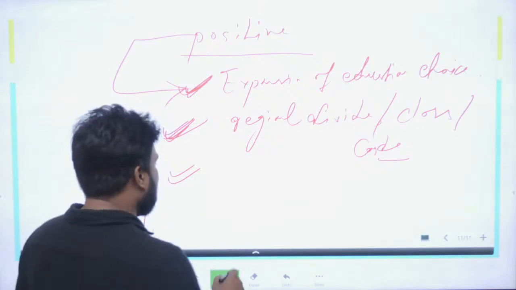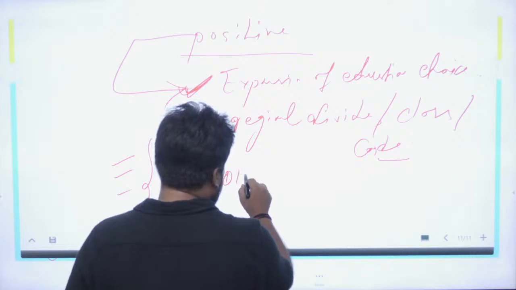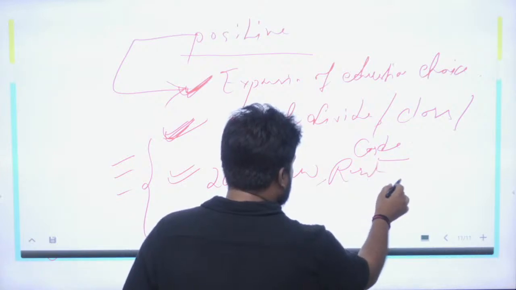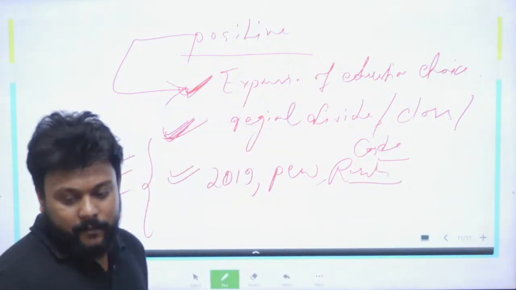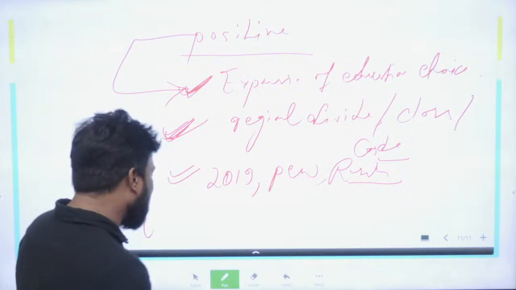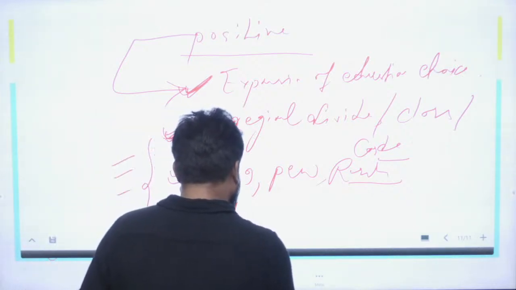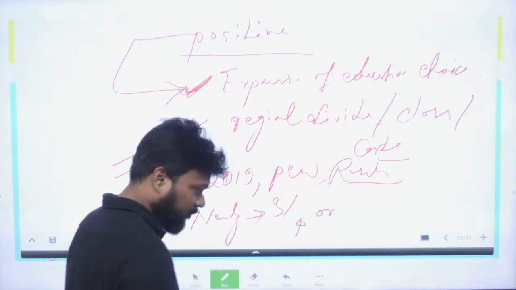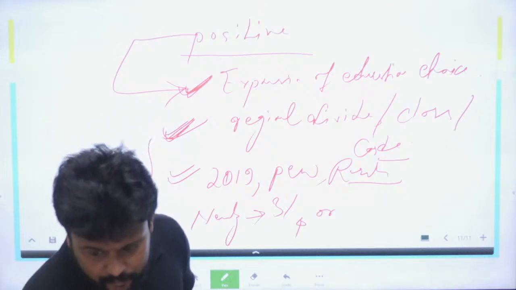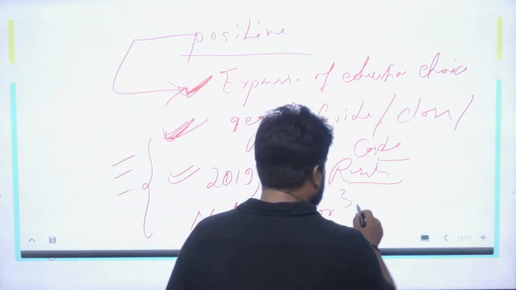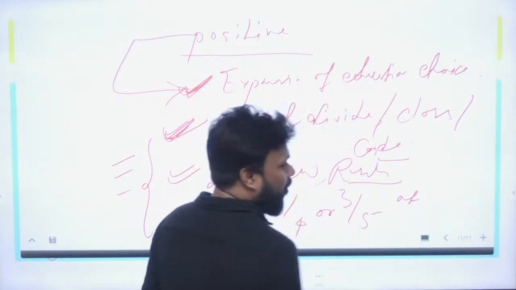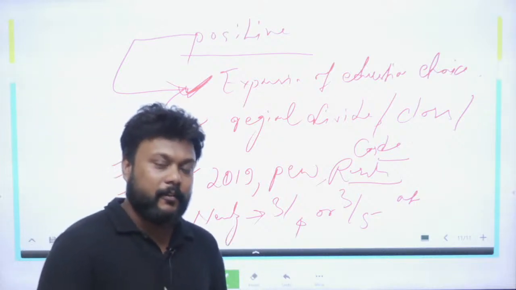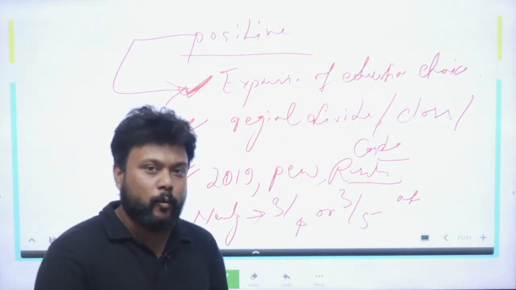In 2019, a group, Pew, has conducted a survey. It's called Pew Research. It was found that nearly 3/4 or 3/5 almost of Indians considered mobile is good for themselves, for their children and for overall society.